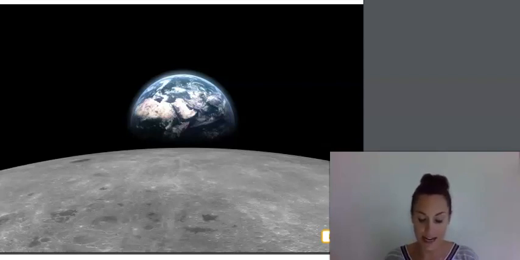This photo was taken by the astronauts of the Apollo 8 mission. They did not get to land on the moon, but they flew around it.